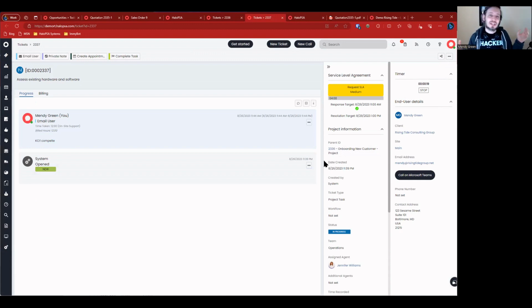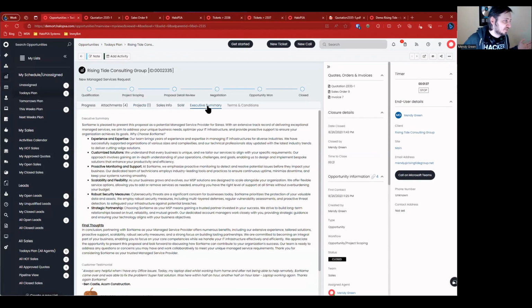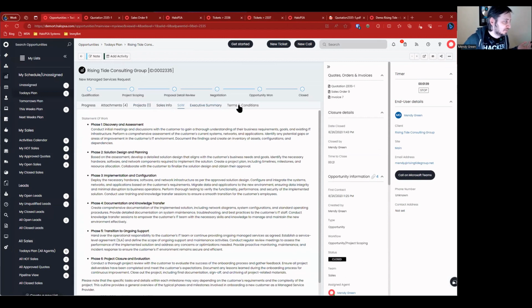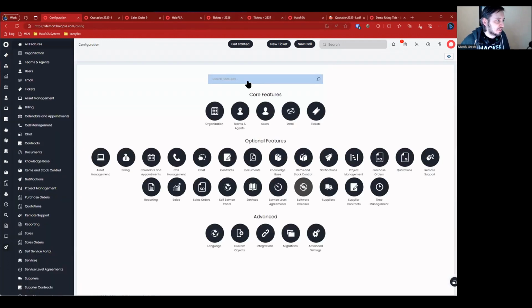Great. How do you set this up? I showed some of this under the templates, under the line items. So I showed some of that, but there's some more information here. For example, the statement of work tab, the executive summary, terms and conditions, where are these tabs coming from? What are these fields? How do they work? How do we get them? So let's go through and take a deep dive into the configuration now.